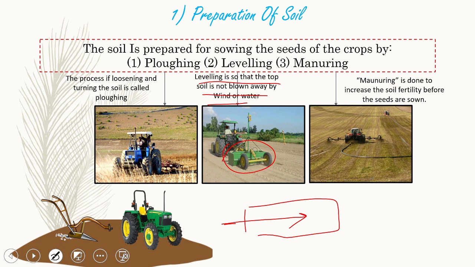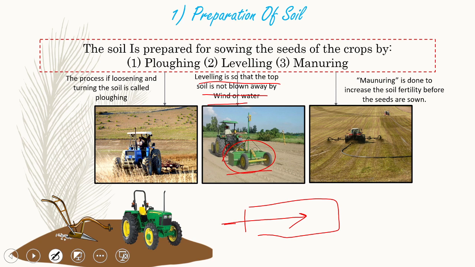The basic use of leveling the field is that it helps the topsoil to be strong, because during winds and raining, the topsoil of the plant is removed and the fertility is gone. So therefore you have to use a leveler if you are doing farming at your homes.